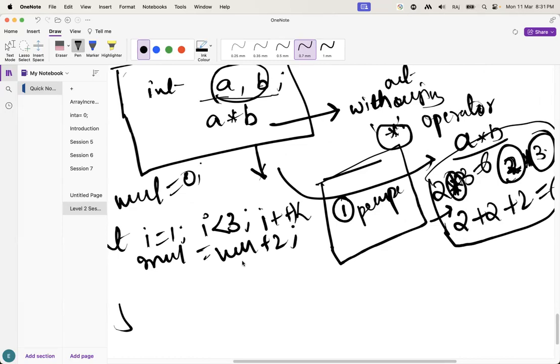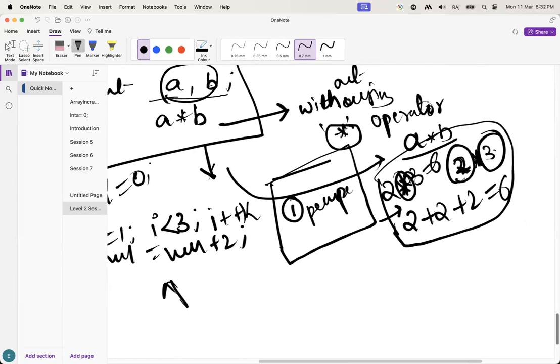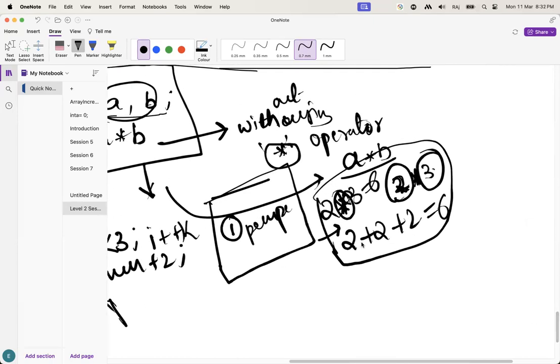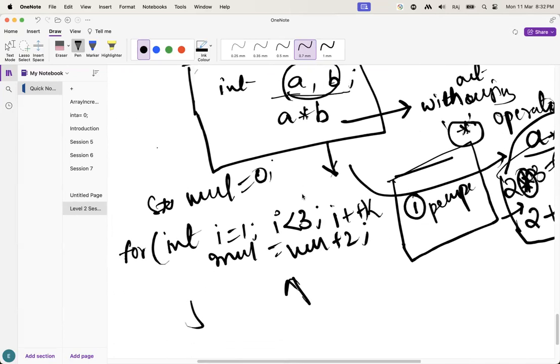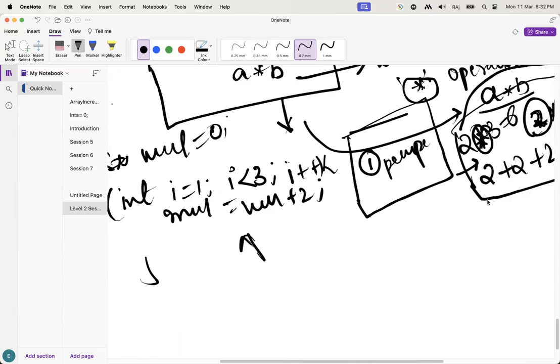Before going to the actual implementation, what have I done? I have tried to implement the algorithm by using pen and paper. I tried to think what are the other possibilities I have to achieve this problem. Guys, in this way you have to think. Once you think about the algorithm, after that you have to go for the actual implementation.